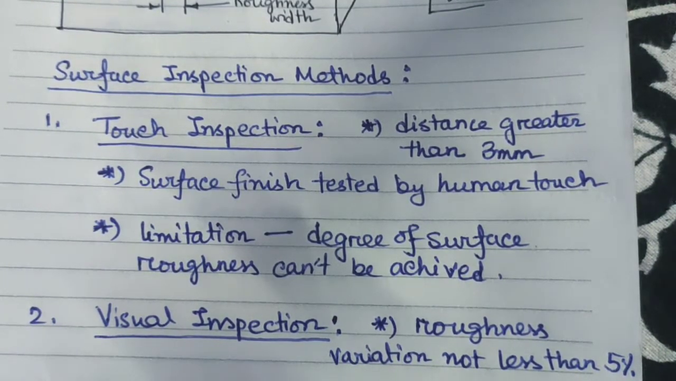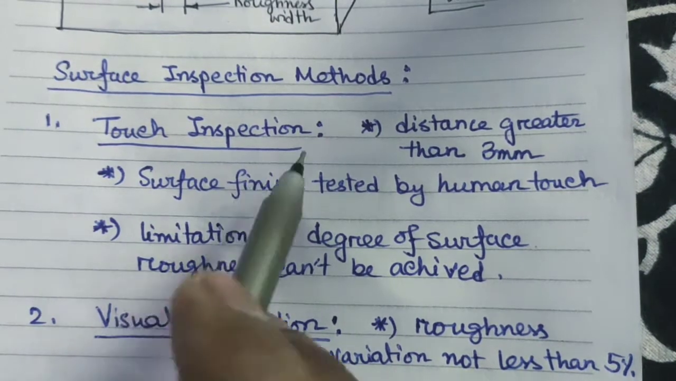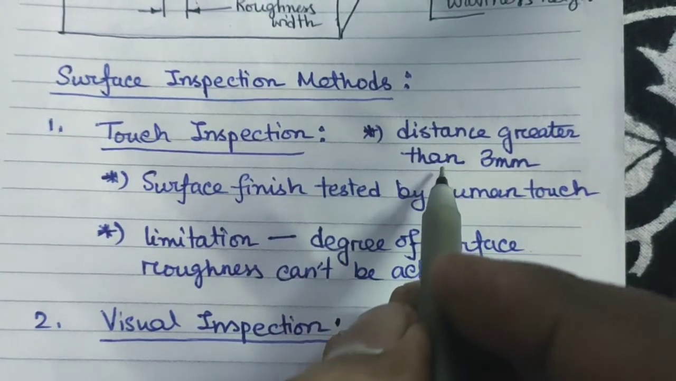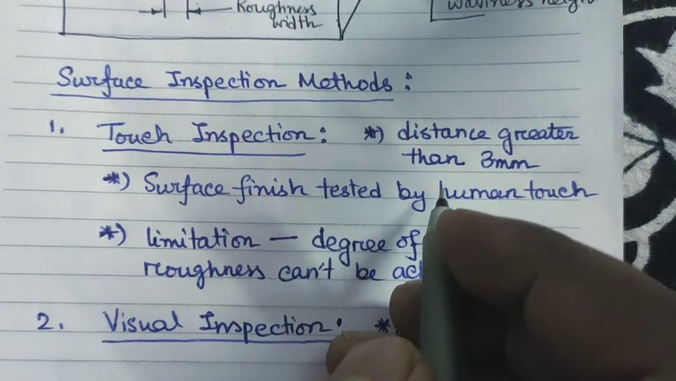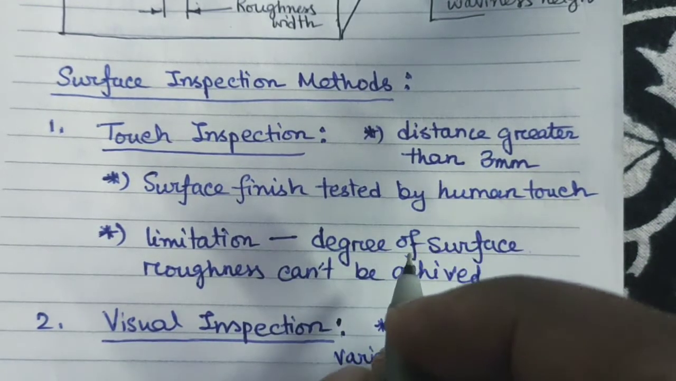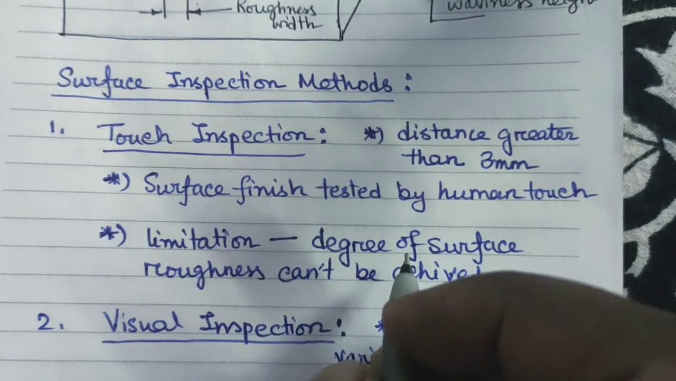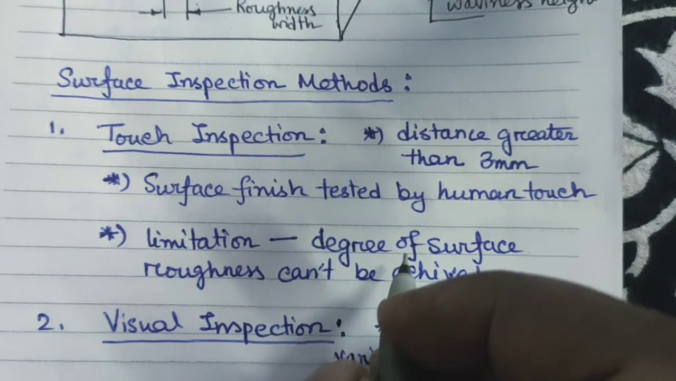So the first one is the touch inspection. In case of touch inspection, one can feel the distance between the peaks of the surface irregularities by touching it with a finger, on condition that this distance is greater than 3 mm. Now the feeling of the human is very sensitive. Due to this highly sensitive human touch, the surface finish can be tested when a fingernail or any metallic edge slides over the surface.